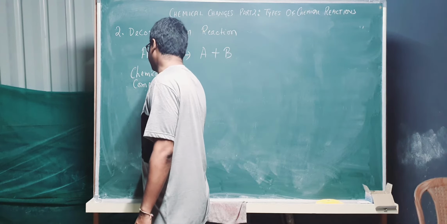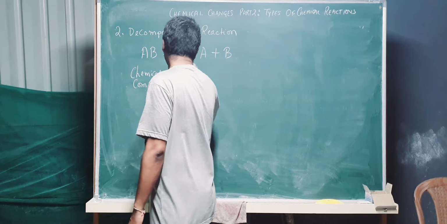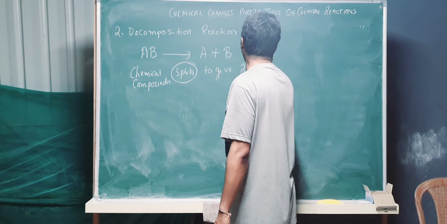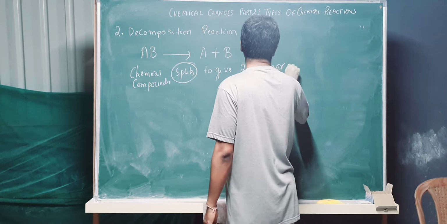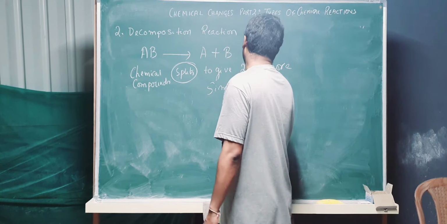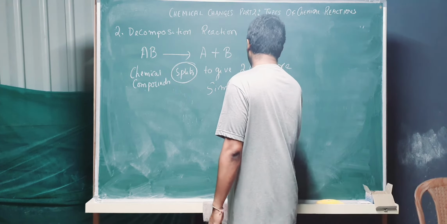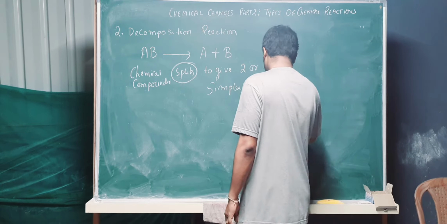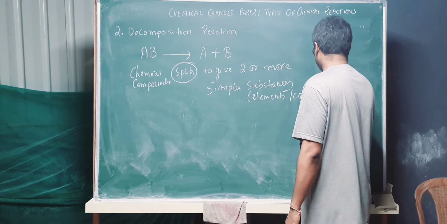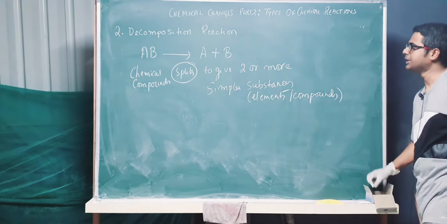In this case it doesn't combine, it basically splits to give two or more simpler substances. Substances can be elements, substances can be compounds.